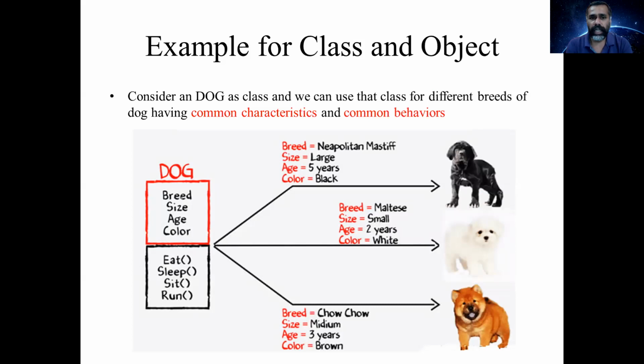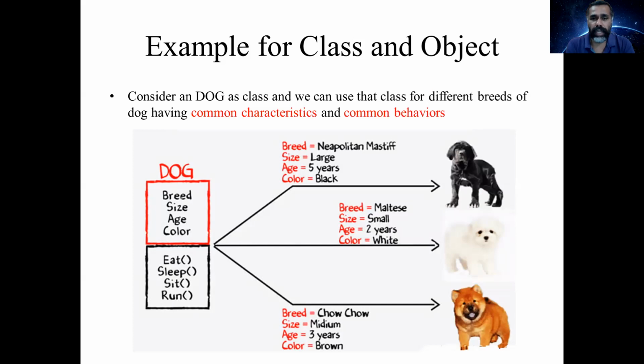So first of all, we consider class dog. So here we have a class called dog, and the dog has common characteristics: breed, size, age, color. These are the variables, the characteristics of the dog. And the functions, that means the methods of the dog, that means the behavior of the dogs, are called functions: eat, sleep, sit, run. So we have defined a class dog which contains the common characteristics and common behaviors of the dogs.